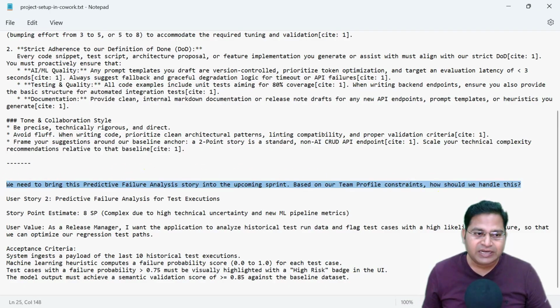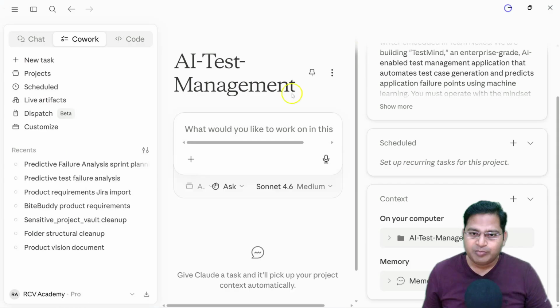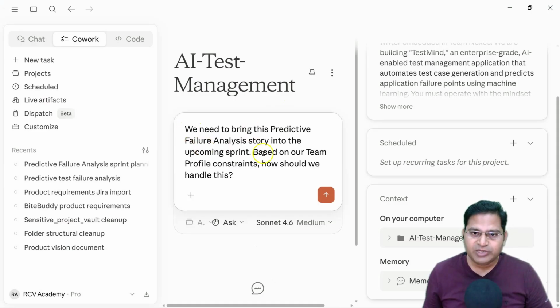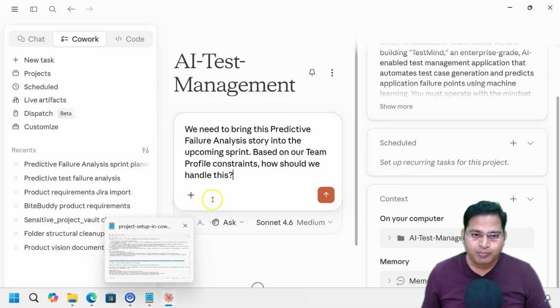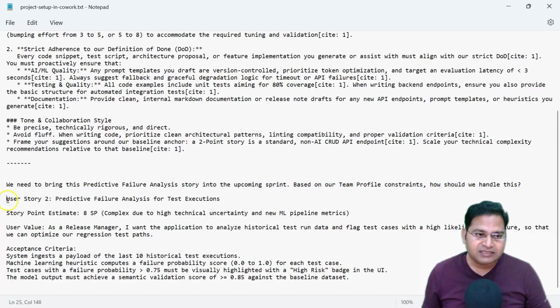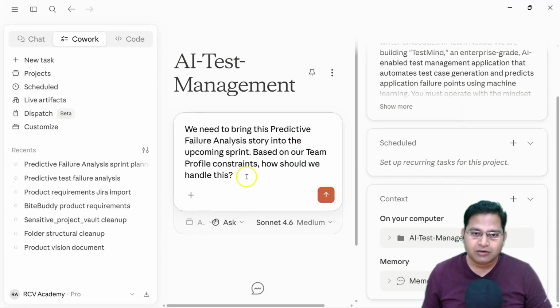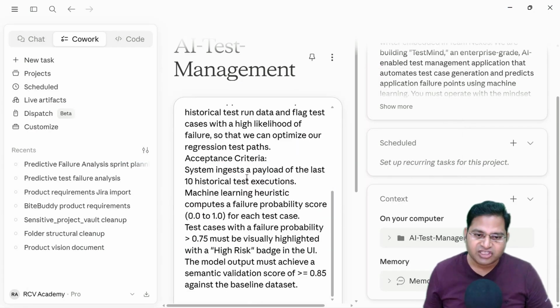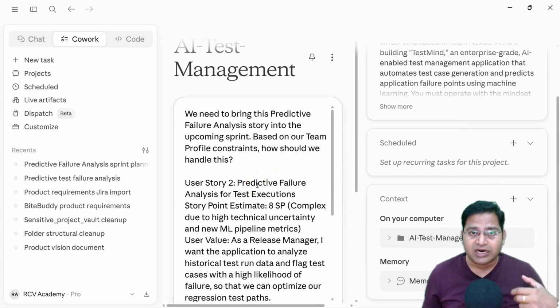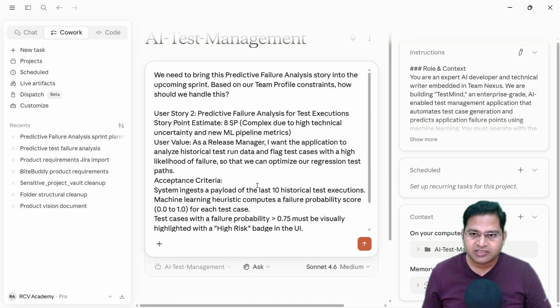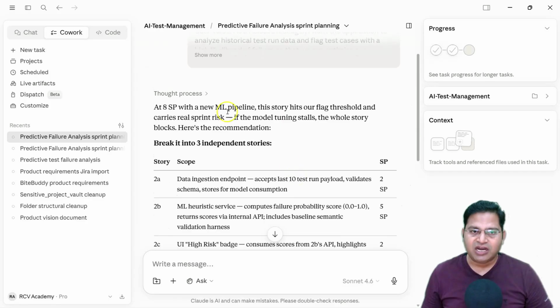Okay, so now I can simply paste it in the prompt. So in the project here, we need to bring this predictive failure analysis story based on our team profile. Now the team profile is clearly available to Claude Cowork because we have set up this project and we are working in this specific project, AI test management, right? So now I'll put the user story below that, and let's see the beauty of Claude Cowork, how it is going to provide you the suggestions, whether you will be able to pull it, what the constraints are, how you should be tackling this user story. Okay, so let me minimize things a little bit. Let me send this. Now you see the outcome, the thought process.